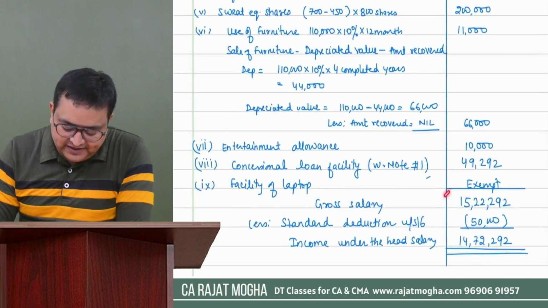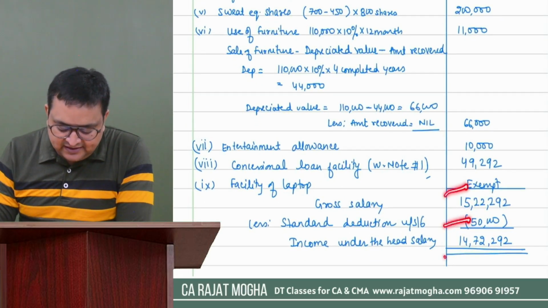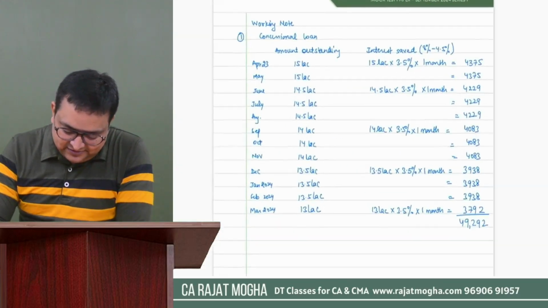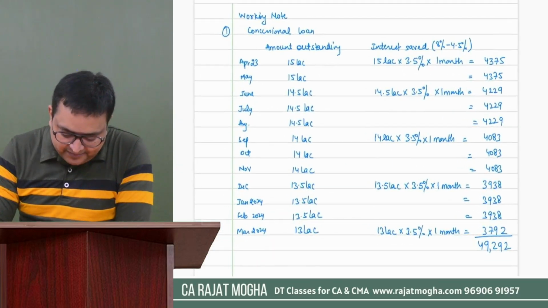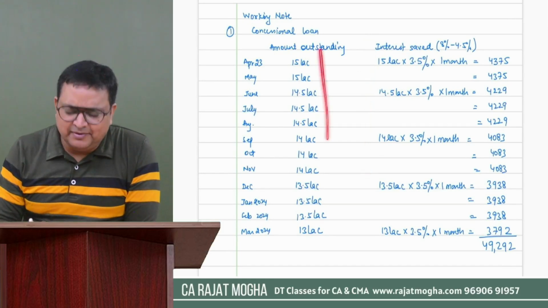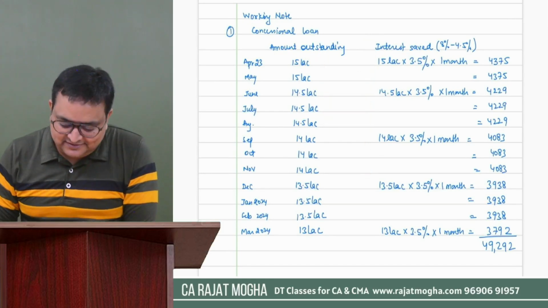So this is gross salary, deduction under section 16, and this is the income under the head salary. But yes, this working note was a bit cumbersome. So I have calculated the interest also. This is simple mathematics, and we have already discussed this.